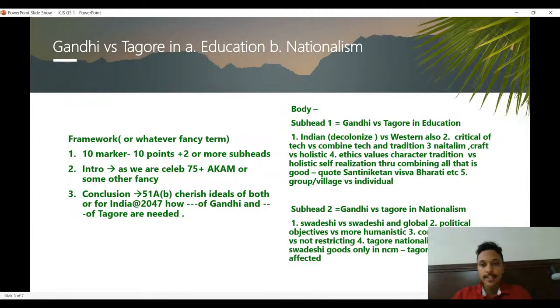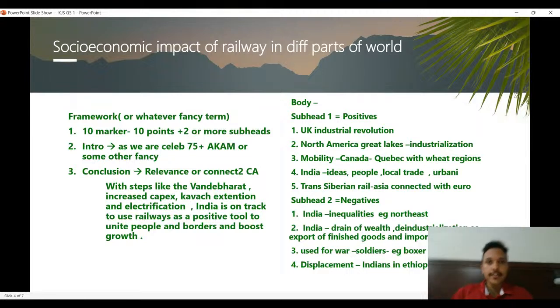Okay, so now we'll go into the next question. Socio-economic impact of railway in different parts of the world.